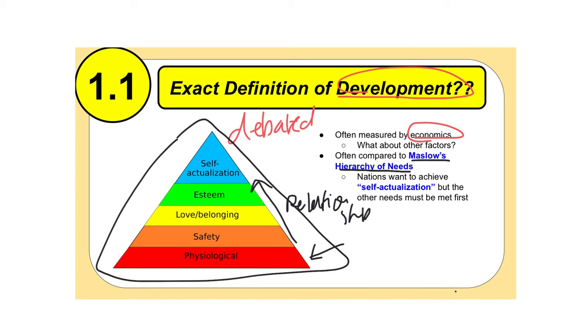With the ever increasing complexity of the hierarchy of needs, the actual top of the pyramid is the idea of self actualization. And self actualization is the fulfillment of a person's potential and wishes in life. So, in order for a person to be at self actualization at the top of Maslow's hierarchy of needs, they're going to have all of these other basic things met. They have to have their food, shelter, and clothing. They have to feel like they're safe. They have to have love and belongingness or connectedness. They have to have self esteem that's propelling them to move forward so that they can feel self actualized.